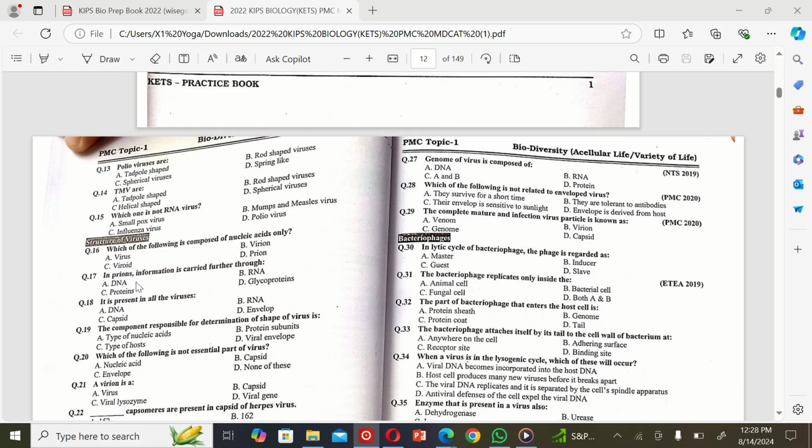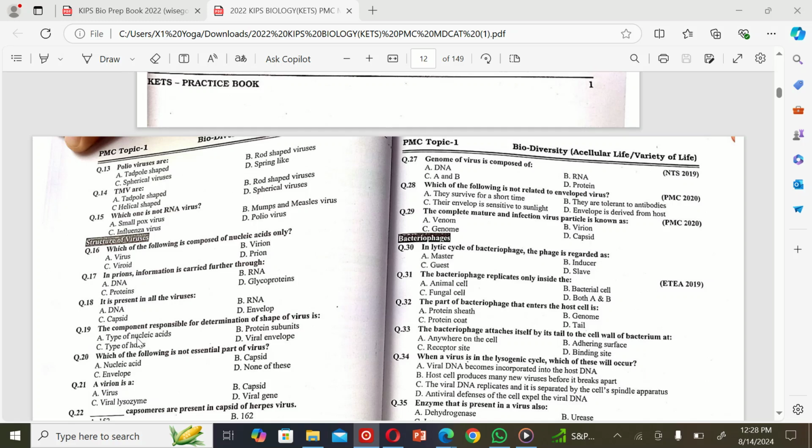Viroid. The next MCQ is: environmental information is carried further through A. DNA, B. RNA, C. proteins, and D. glycoproteins. So the correct option is C. Proteins. The next MCQ is: it is present in all viruses A. DNA, B. RNA, C. capsid, and D. envelope. So the correct option is C.